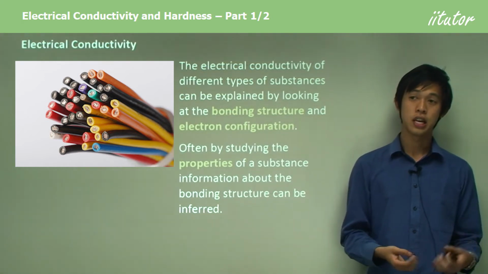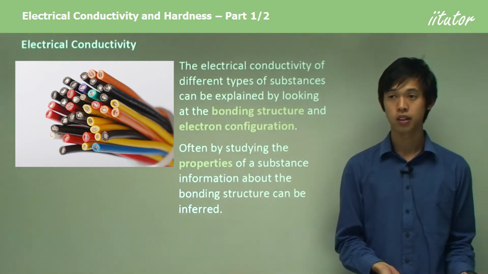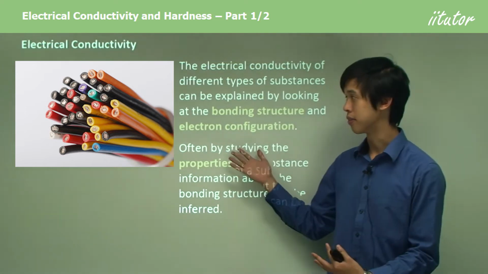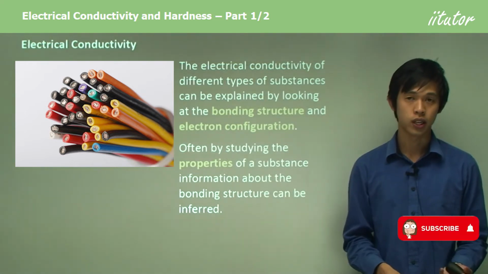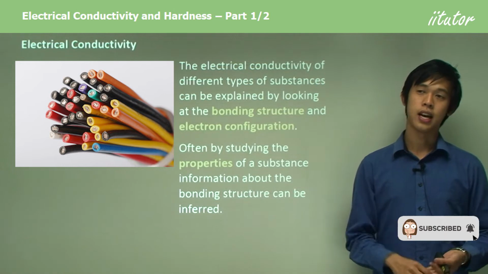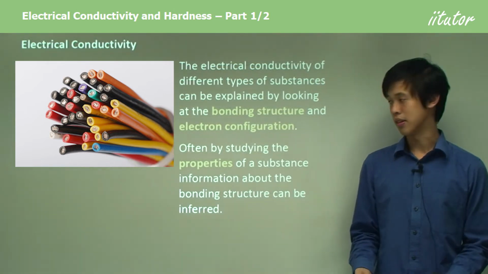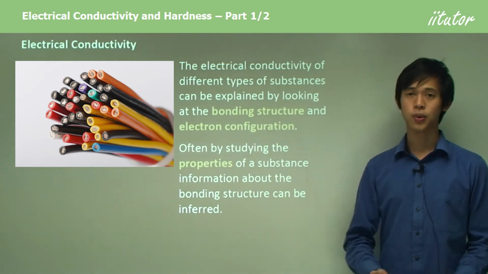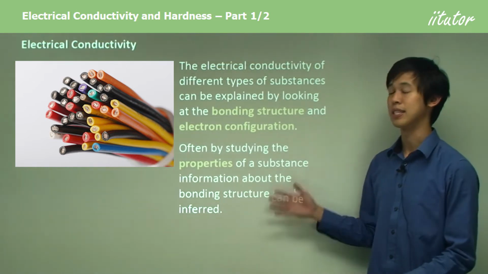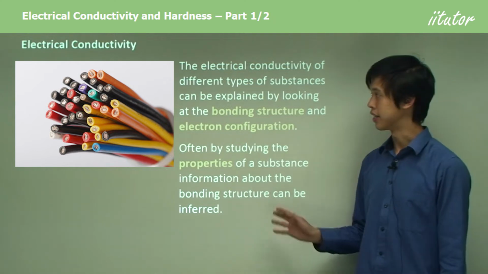So for instance, if I knew it conducted electricity very well, then I would likely think that it would be a metal. Or if it didn't conduct electricity well, it could be any of the other three. And if it could conduct in solution, then maybe it would be an ionic substance. So you can see by looking at the properties, we can actually infer something about the way it's bonded. So that's what we're trying to do in today's lesson.